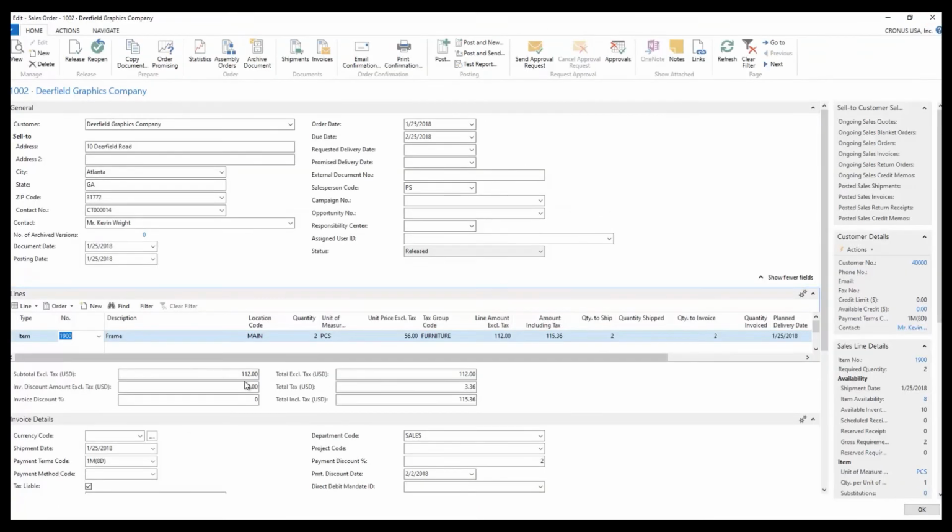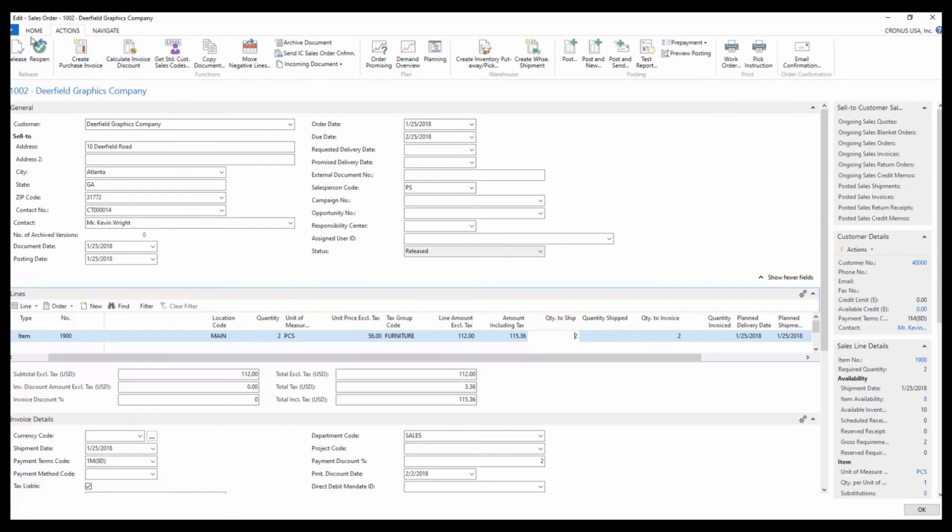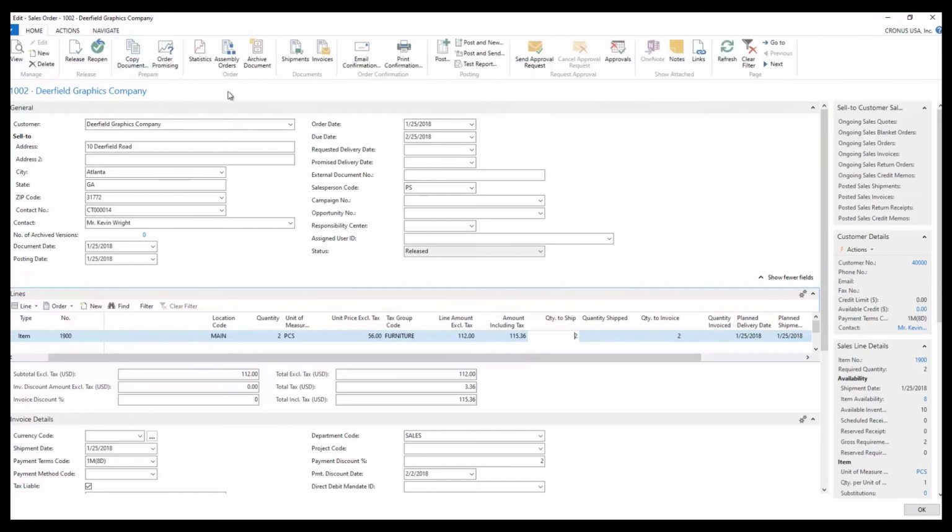Now I have a couple of ways that I can do this. Again, the quantity to ship is what's going to regulate this if I want to post this directly from the sales order. If I had a quantity to ship here of 1, I could enter 1. And then we would simply go up to the Home tab, and we'd be able to actually process this document by clicking Post. And as we've noticed before, we can ship, we can invoice, or we can ship and invoice here. Same kind of thing that we had with the purchase orders, where we could receive or receive and invoice.